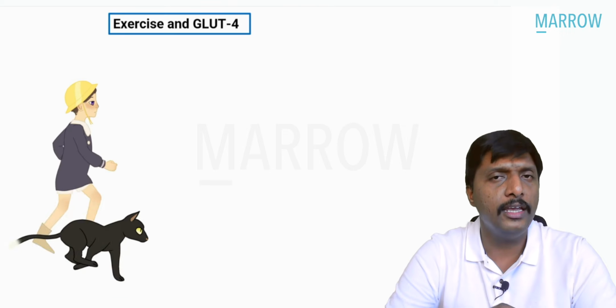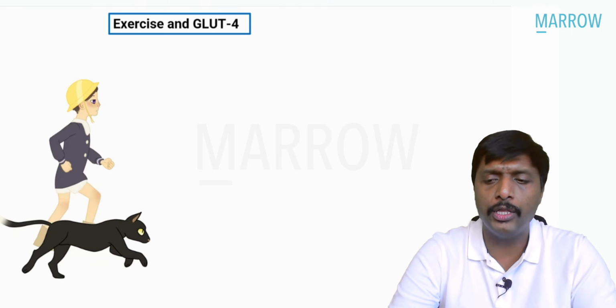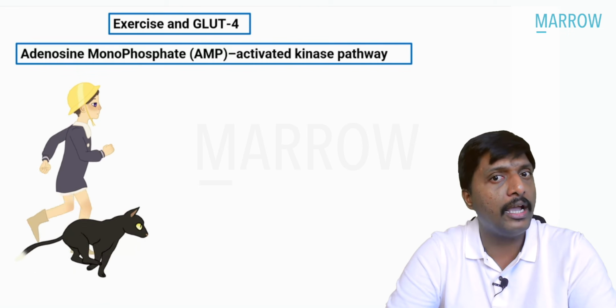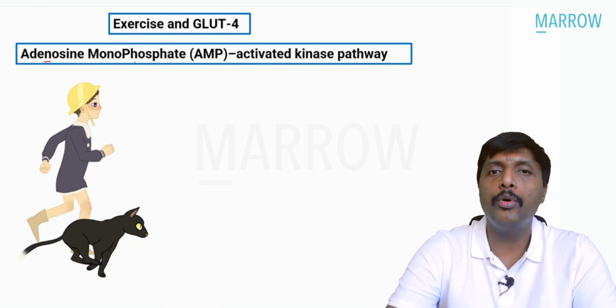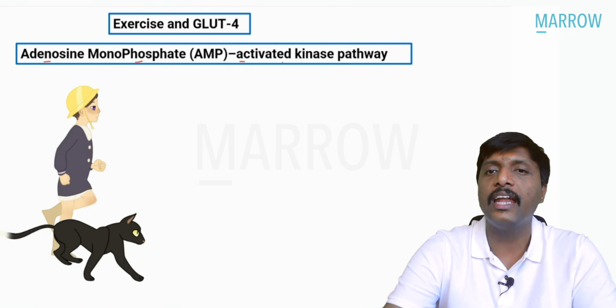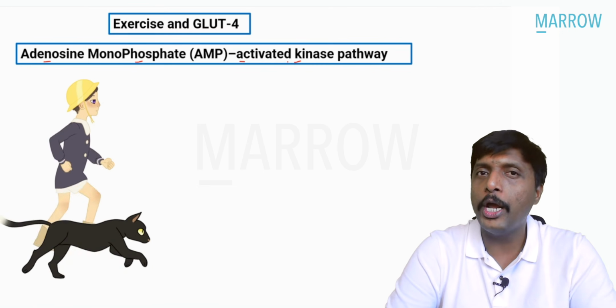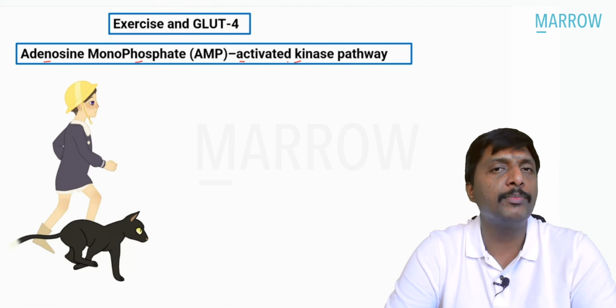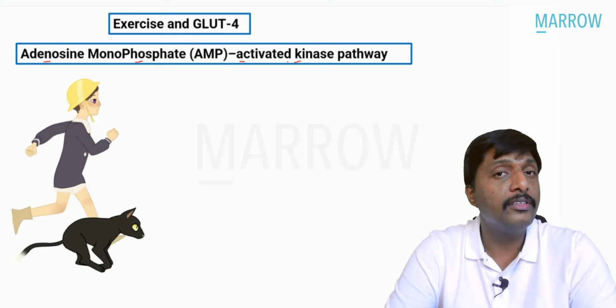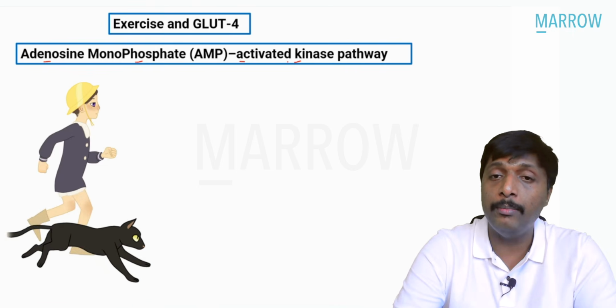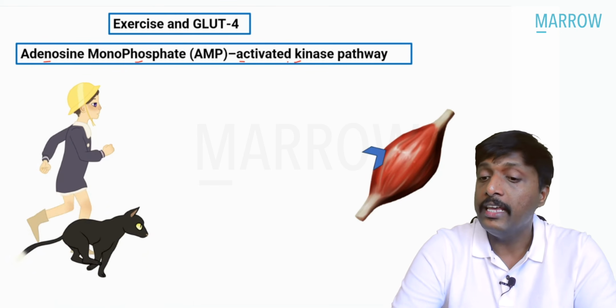This was asked. In the next session, maybe they will ask you the molecular mechanism, AMP kinase. What is this AMP kinase, sir? Adenosine monophosphate activated kinase. So exercise is going to activate this AMP kinase pathway, which will upregulate GLUT4. Remember, this action of exercise is independent of insulin.